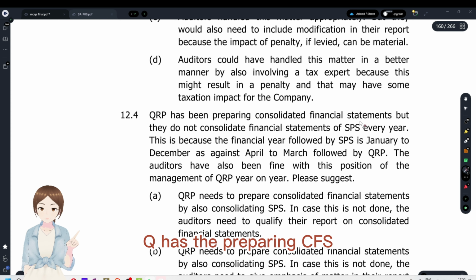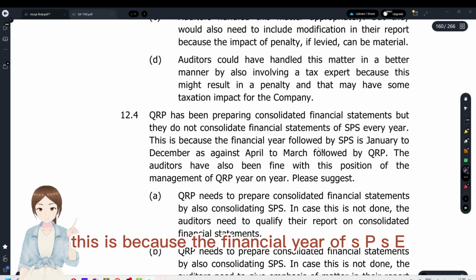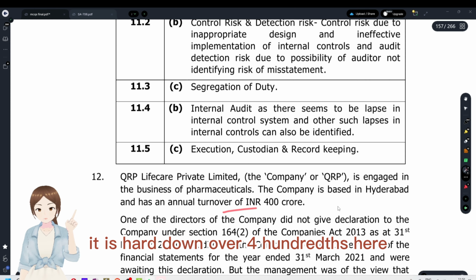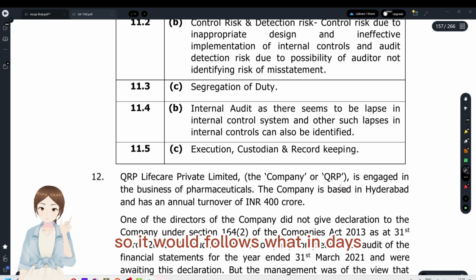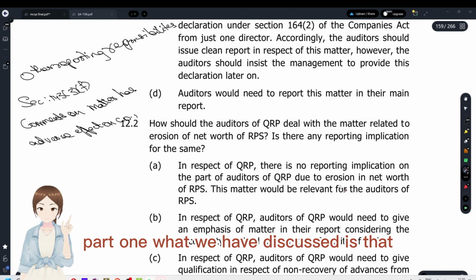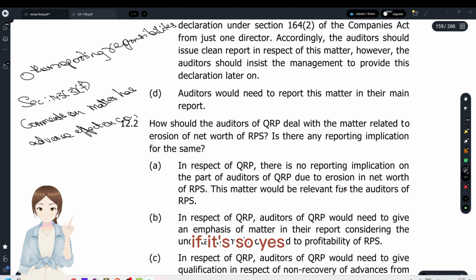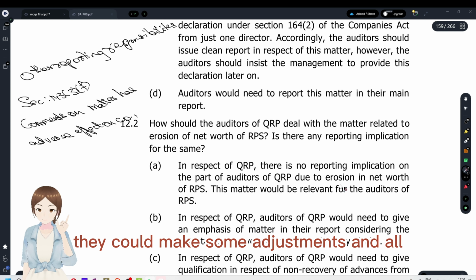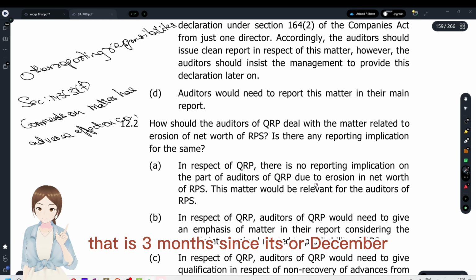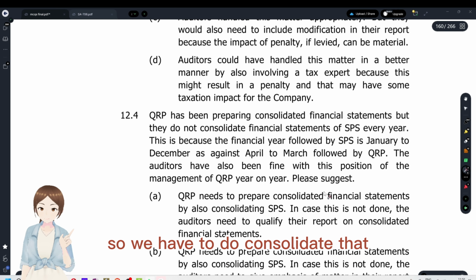Q is preparing CFS and did not consider SPS, but this is because the financial year of SPS is January to December. You see, Q has what? It has had a turnover of 400 CR, so it would follow what? In days. In our time limits part 1, what we have discussed is that if the time gap is 6 months, they have to consolidate if it's an AS, and if they could make some adjustments, they have to do that. And if it's in days, that is 3 months. Since it's December and our financial year end is March, we have to consolidate that.